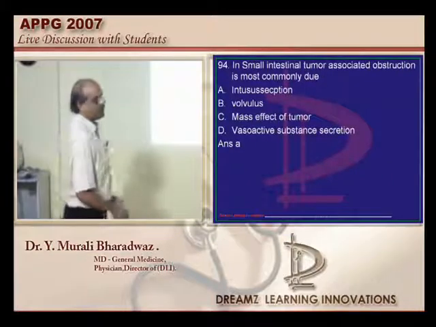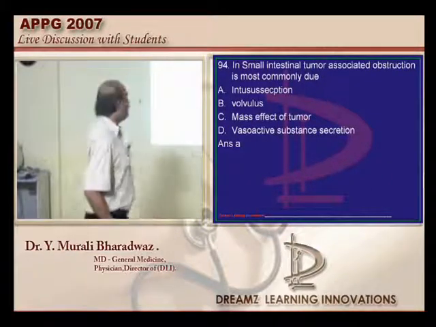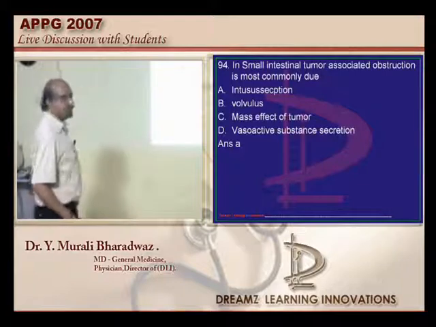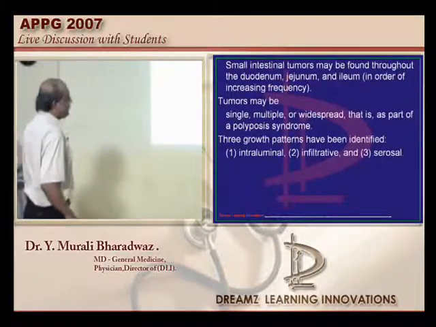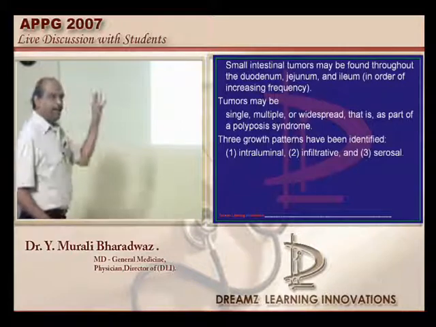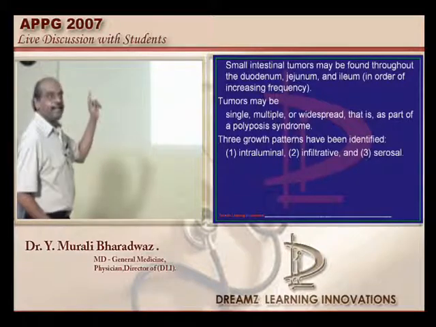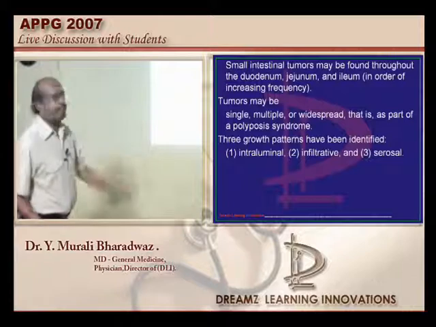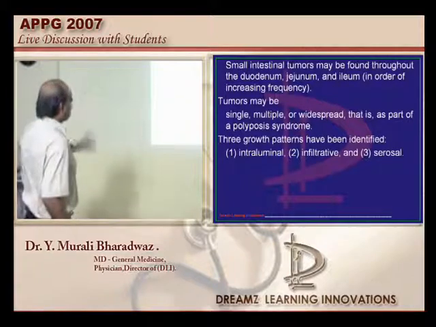Now let us go to the next question, doctor. Small intestinal tumor, why is it associated with the obstruction? Basically, small intestinal tumors arise in duodenum, jejunum and ileum. They can be intraluminal, they can be infiltrative, or they can be serosal. That's how we classify it.